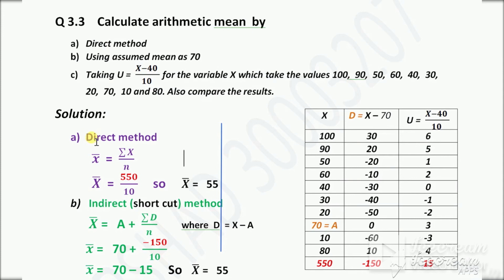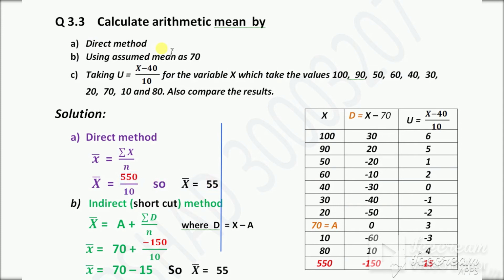So solution. So this is the number of x. I can write these numbers in a table, column form, x: 100, 90, 50, and so on. Now for the direct method, the formula is x bar is equal to summation x over n. Summation x means total of x. So the total of this x column is 550. 550 divided by n, the total number. How many numbers are these? 10. So 550 divided by 10, we get x bar is equal to 55.